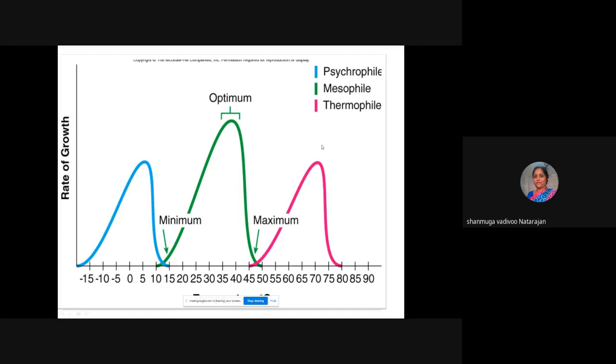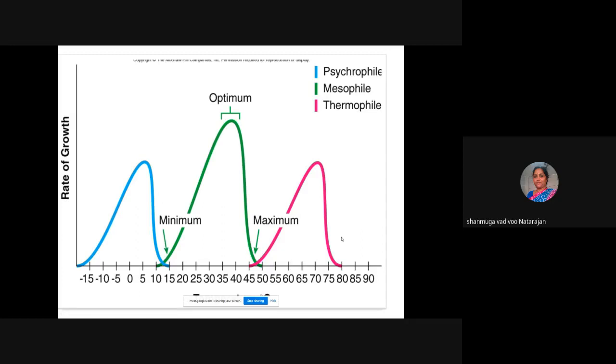Other things you should remember: most bacteria are temperature sensitive. Those bacteria which grow at very low temperature, minus 20 to 5, are called psychrophiles, the minimum temperature. Mesophiles are in the optimum temperature, like 15 to 45. And thermophiles are those bacteria which grow at very high temperatures.